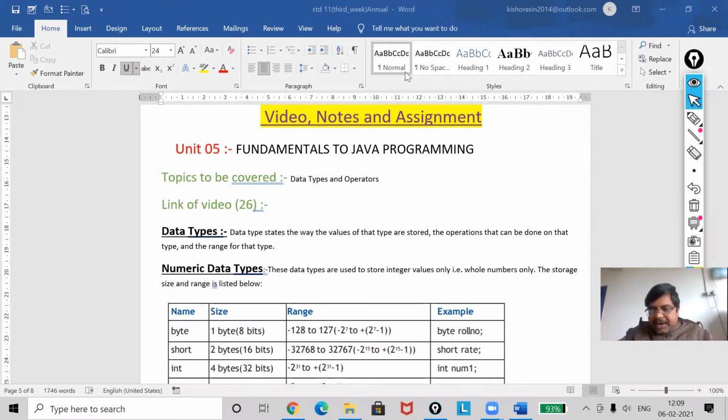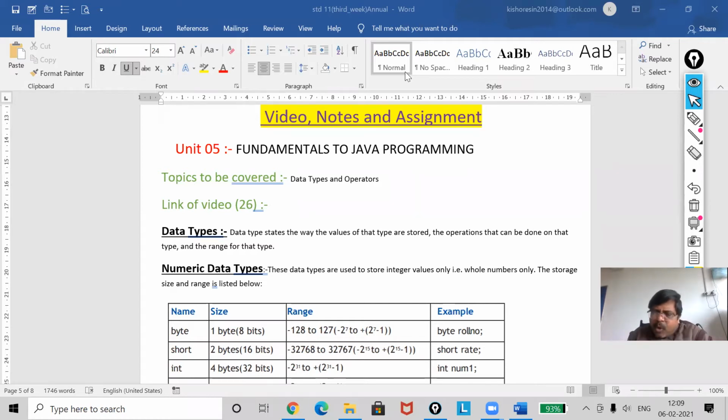Students, whenever you select your data type, you have to be very careful, as I warned you in SQL also, like varchar and char, where you have to use char and where you have to use varchar.